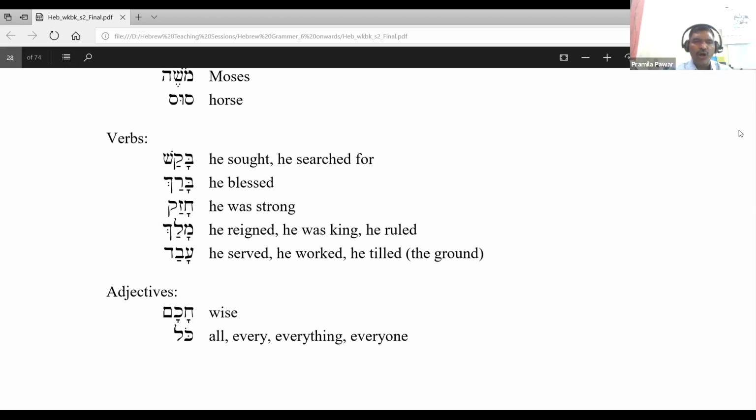Khazak, he was strong. Malak, he reigned, he was king, he ruled. Then Avad, he served, he worked, he tilled. He served. He worked. He did work. All these are the verbs which gender is third person masculine singular.